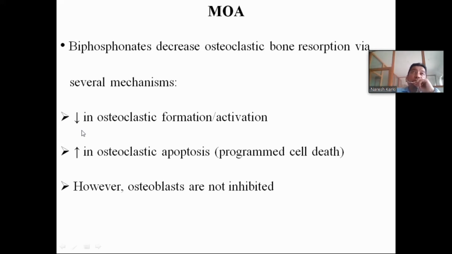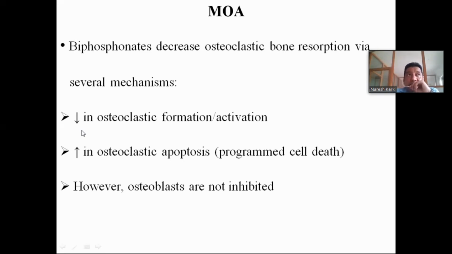So bisphosphonates reduce the osteoclastic activity. Number one, they increase osteoclastic apoptosis. That means the osteoclast cells are destroyed automatically. That's called apoptosis, programmed cell death. So because of this reduction, the overall effect will be the inhibition of the osteoclastic activity.